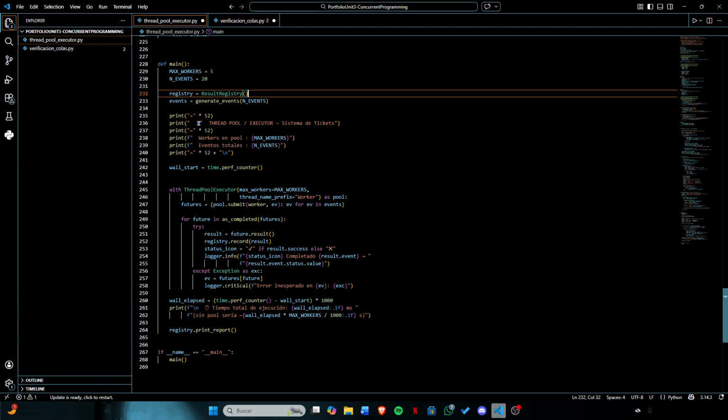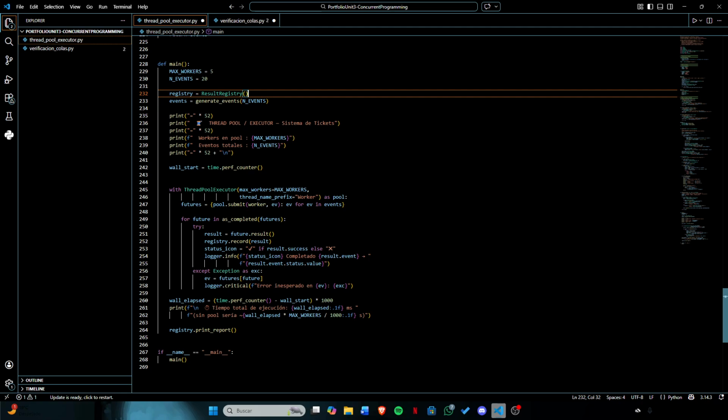This is where the thread pool executor comes in. Instead of creating a new thread for every event, which could crash the system under heavy traffic, it maintains a fixed pool of 5 worker threads that are reused efficiently. Each worker receives an event, identifies its type, orders, ticket, or payment, and calls the corresponding handler.